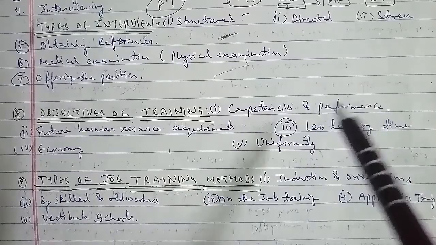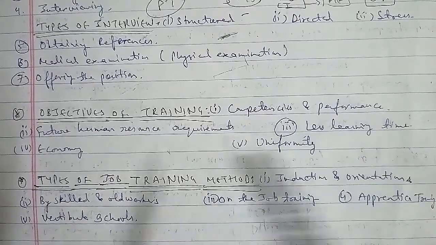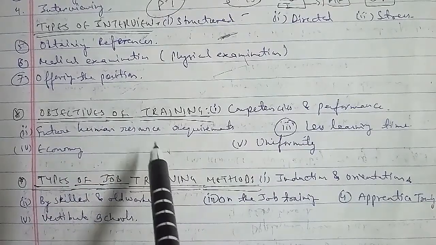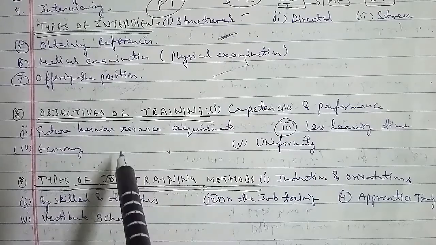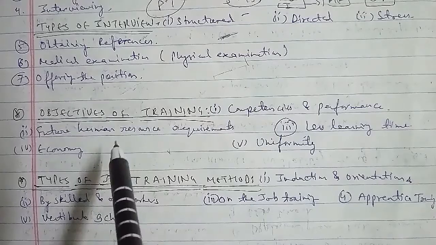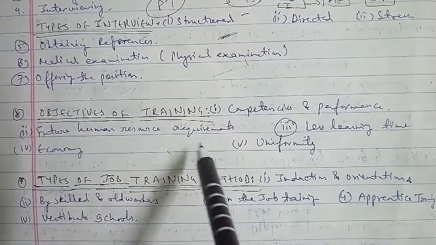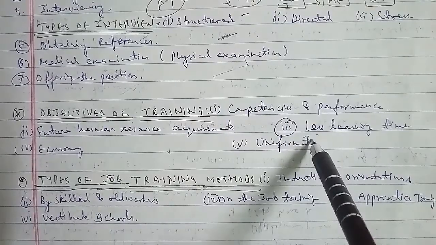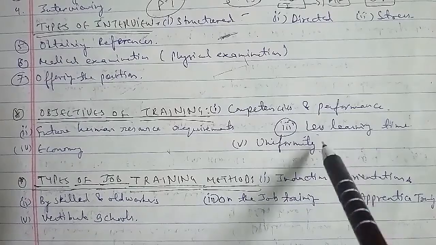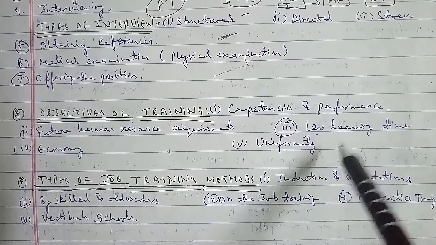The fourth is economy, that is trained people will prove to be economical from the organization's point of view, and because of the economic use of raw material and machines, the damages and the wastage or scrap of material are also reduced. The next is uniformity, and here there will be uniformity in the work product and the method of working, which reduces misconceptions and ambiguity as well.